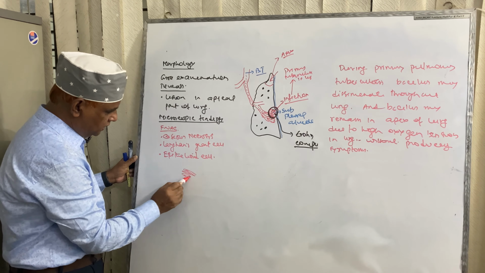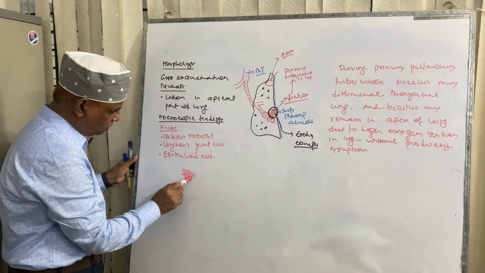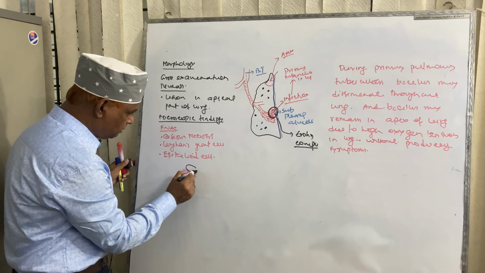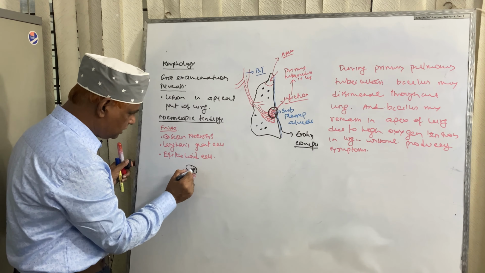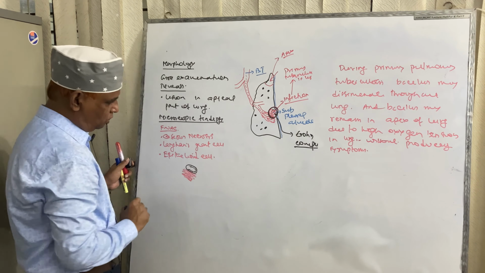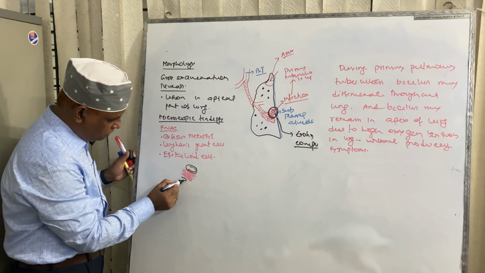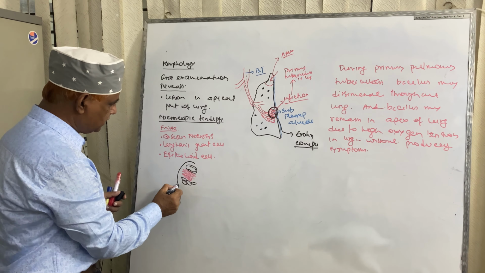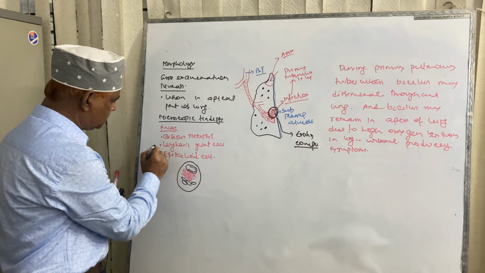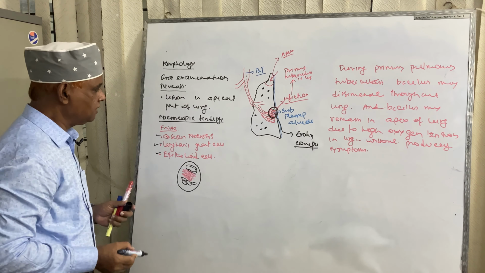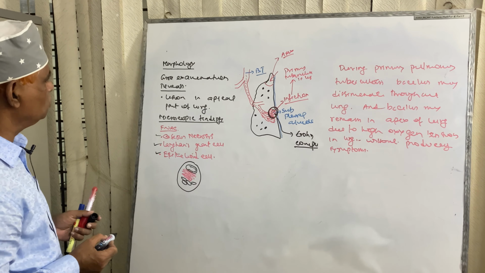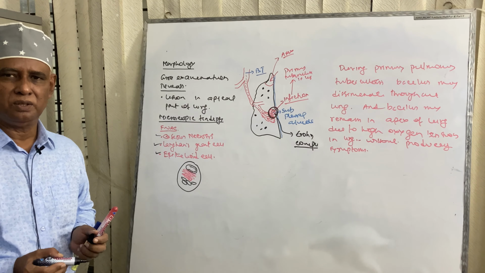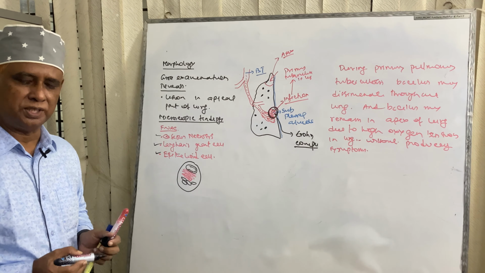Suppose this is the area of caseous necrosis. This is the Langhans type of giant cell, multiple nuclei, and nuclei arranged at the periphery of the cell like a horseshoe, and there is epithelioid cell like this. These are the epithelioid cells. So, caseous necrosis, epithelioid cell, Langhans giant cell we can get if we do CT guided FNAC of secondary pulmonary tuberculosis.